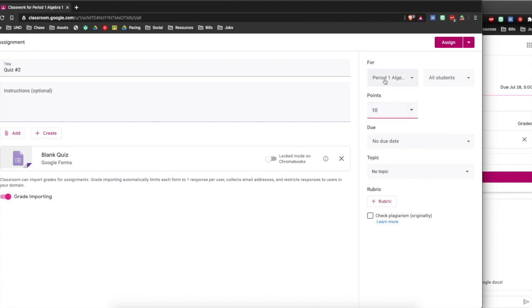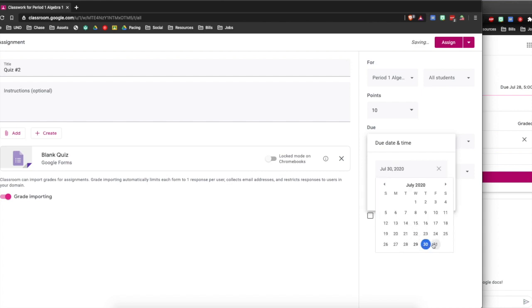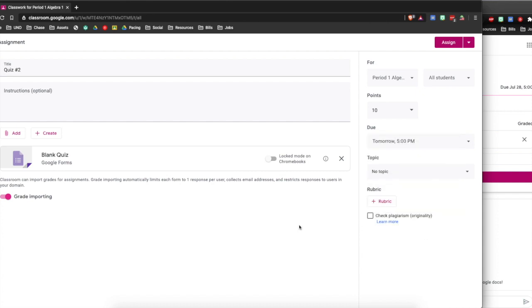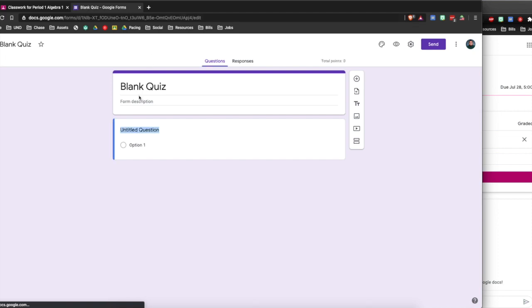Let's call this 10 points. When is this due? If I want to make it due tomorrow, I want kids to take it tomorrow, so 30. You want to set up a time, 5 o'clock. That works. And let's go ahead and create a topic for quizzes. That's already there. Now let's go to this quiz.